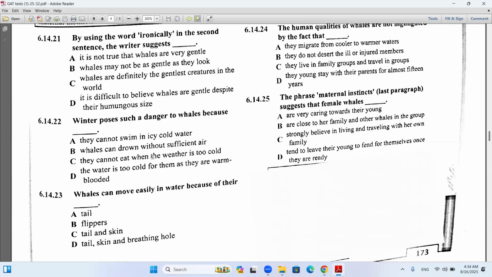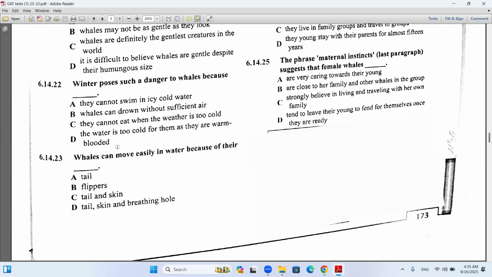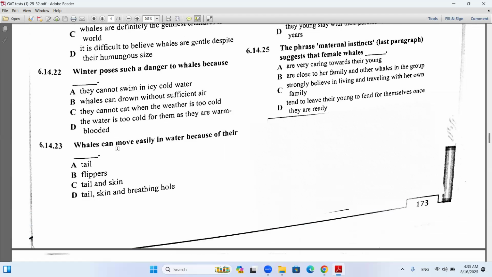Winter poses such a danger to whales because whales can drown without sufficient air. Yeah, perfect, B. They can drown without sufficient air. They breathe air. Sometimes they go to the surface of the sea to take some air in and go down again.